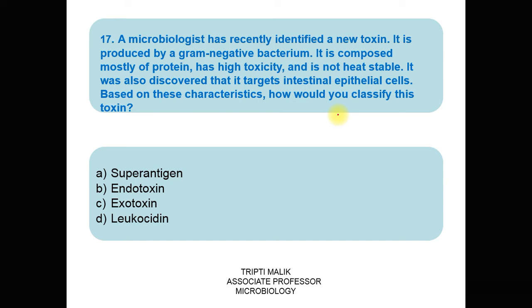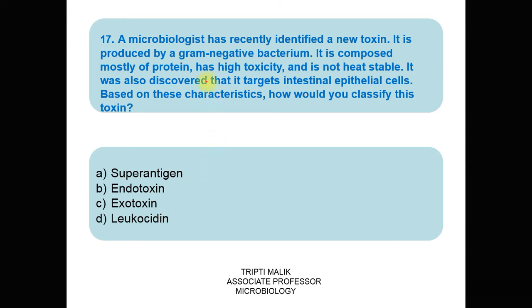It was also discovered that it targets intestinal epithelial cells. Based on these characteristics, how would you classify this toxin? Option A is superantigen, option B endotoxin, option C exotoxin, option D leukocidin.